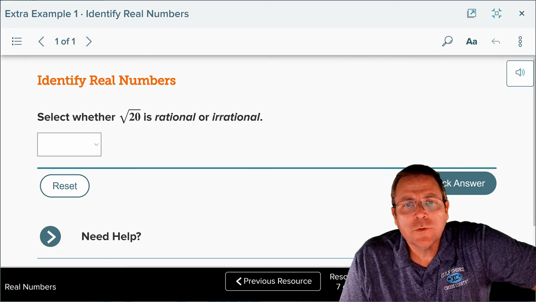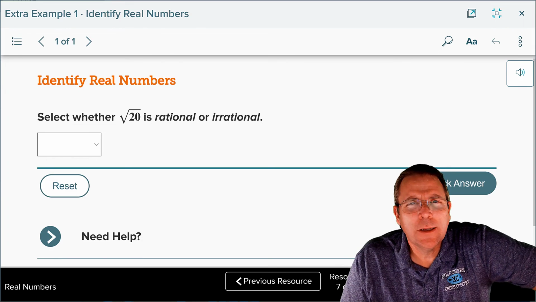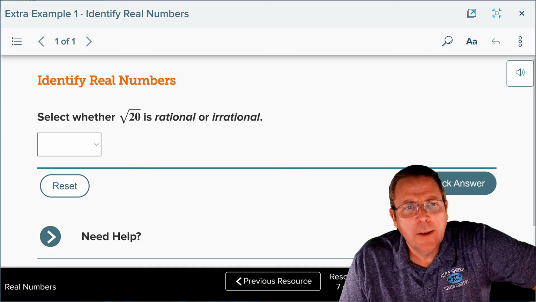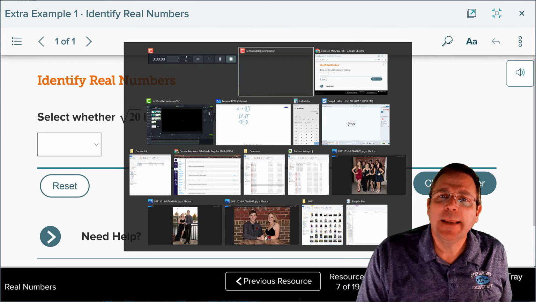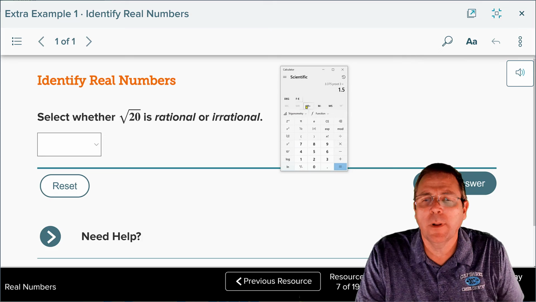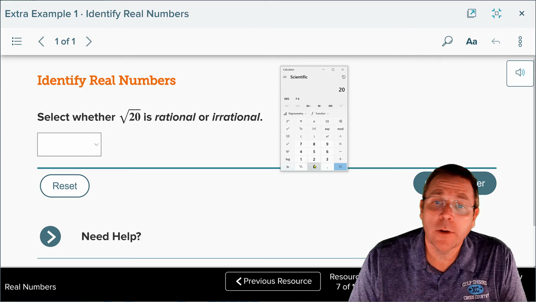Now this is an extra example, so it's supposed to be one you guys do, but we're going to go ahead and do it together anyhow. The square root of 20. Is it rational or irrational? Well, 20 is an imperfect square. That means there's no two numbers that we can multiply times themselves to get it. It also means we have to use a calculator to find it.